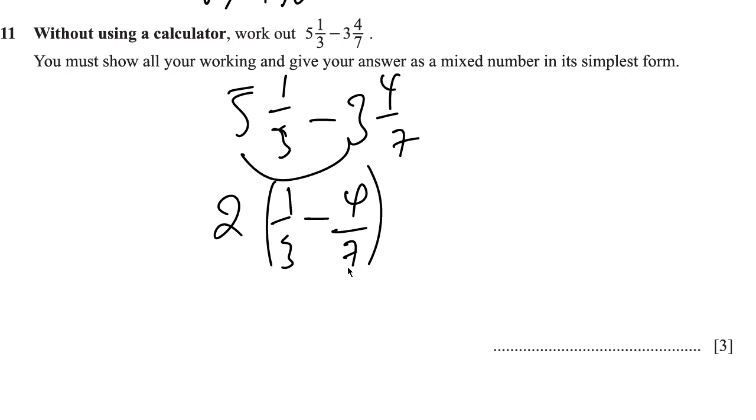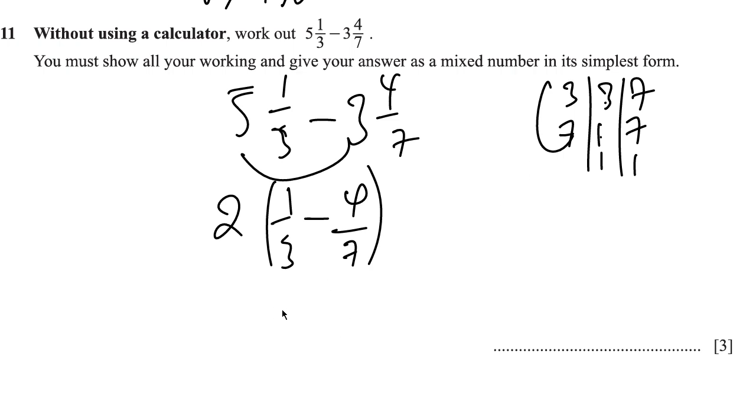So if we get the LCM of 3 and 7 over here, if we start dividing with 3, 3 divided by 3 is 1, 7 can't divide perfectly, so we still write 7, and then 1 can divide, so we bring down the 1, and then 7 divided by 7 is 1. So 3 times 7 is 21. So the LCM here is 21. So 21 divided by 3 is 7, and then 7 times 1 is 7. Negative 21 divided by 7 is 3, and 3 times 4 is 12. So that's negative 12, and then 7 negative 12 is going to be negative 5 over 21.